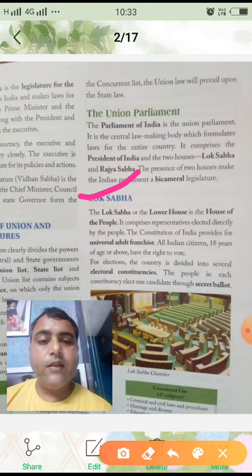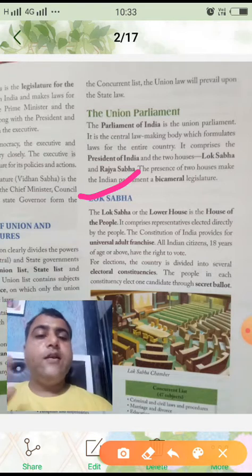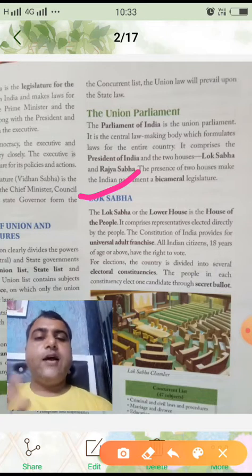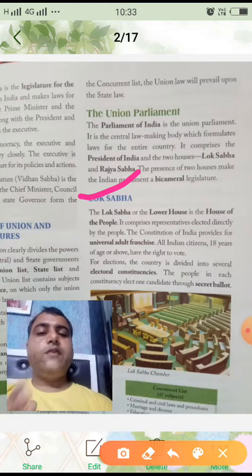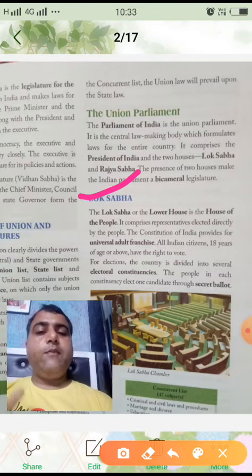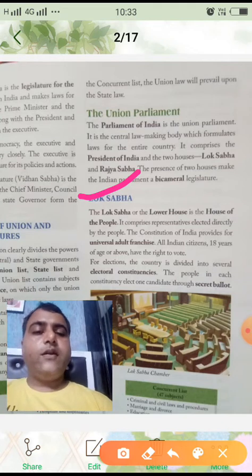Now what is given? The Lok Sabha, which we also call the lower house, is the house of the people, and it comprises representatives elected directly by the people. That is, the members of the Lok Sabha are elected directly by the common people of the country.